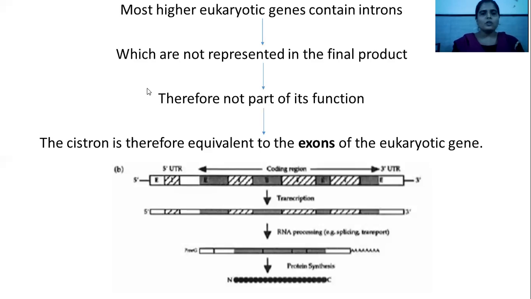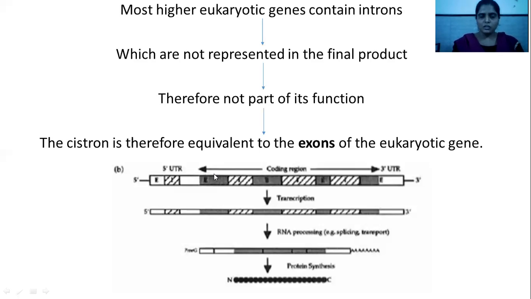Most eukaryotic genes contain introns, which are then not present in the final product. Therefore, they are not part of its function. Introns are not part of the function, that is, they are not included in the protein. Thus, the cistron is equivalent to the exon in eukaryotes. So in eukaryotes, cistron is equivalent to exons, while in prokaryotes, cistron is equal to gene. You can see in the diagram, these are exons, that is the coding region, and these are introns, that is the non-coding region. And this complete portion is called the gene.